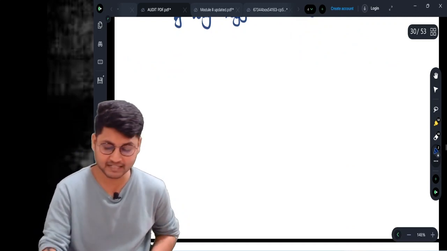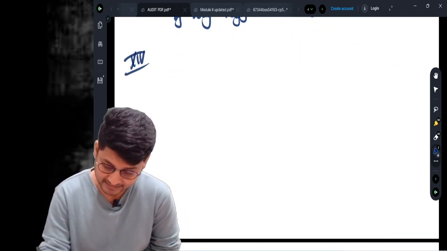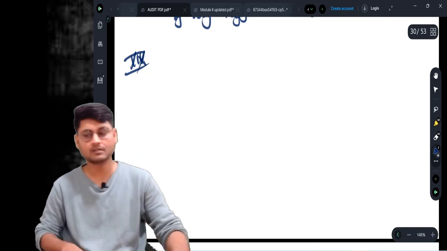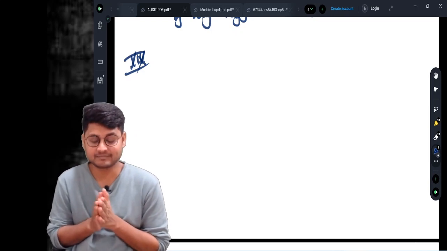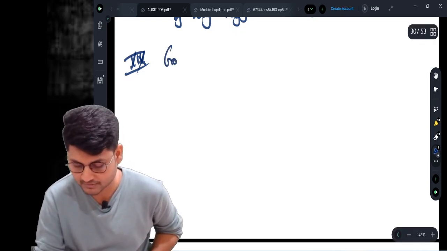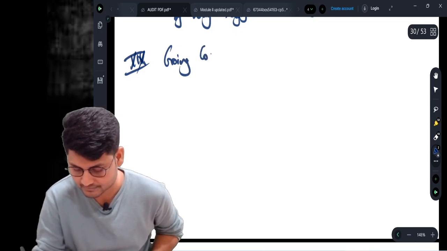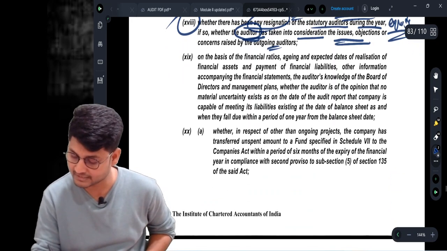Come to clause number 19. Clauses 19, 20, 21, 3 are still pending. Clause number 19 talks about going concern. The auditor needs to report.